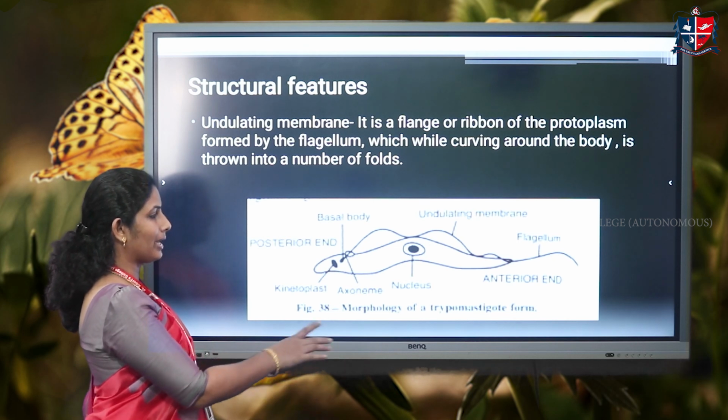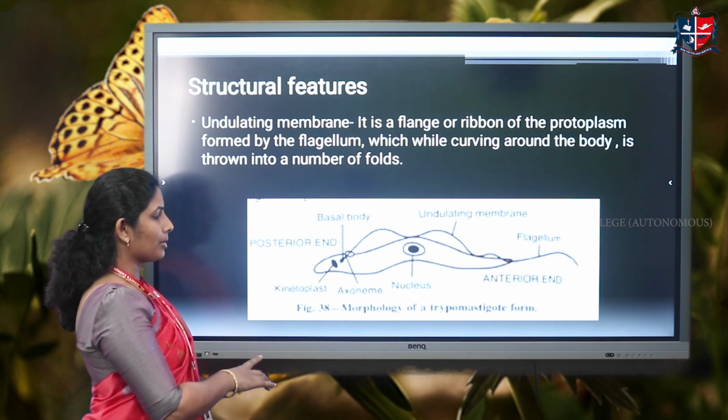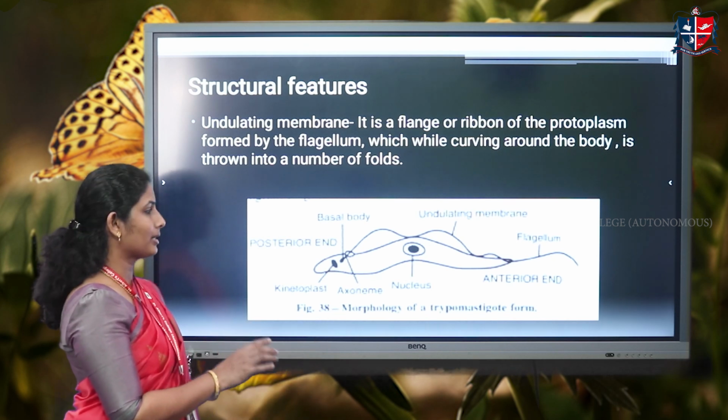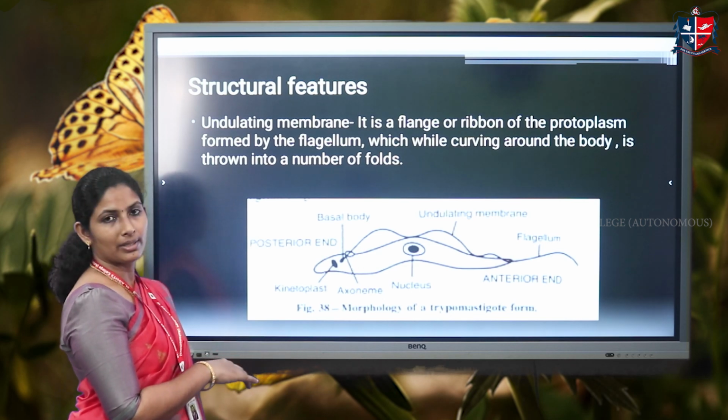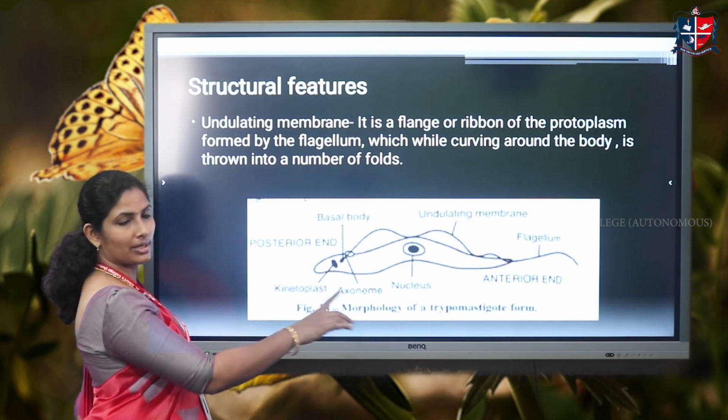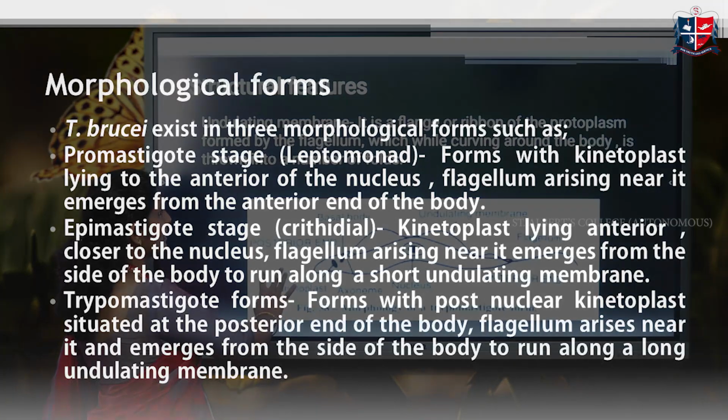There is the nucleus, and the anterior and posterior ends are shown. The kinetoplast is near the basal body where the flagellum arises. And the protoplasm acts as an undulating membrane, with the flagellum going out free at the anterior end.